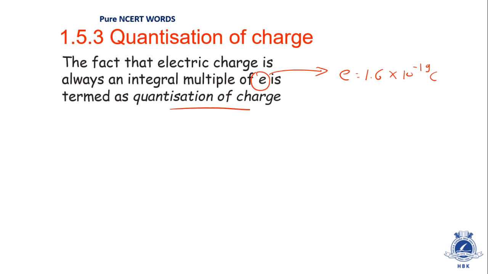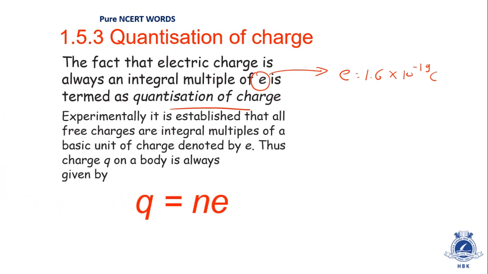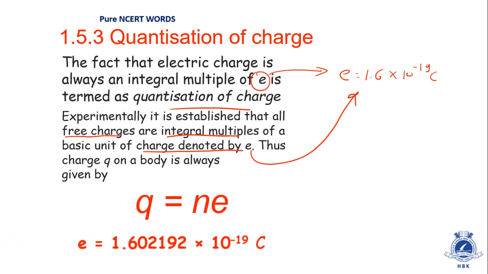Let's see further quantization of charge. Experimentally, it is established that all free charges are always in integral multiples of some basic unit of charge denoted as e. What is e? Remember this: e is 1.6 × 10^-19 coulomb. While writing this theory, you have to write the exact value of e.